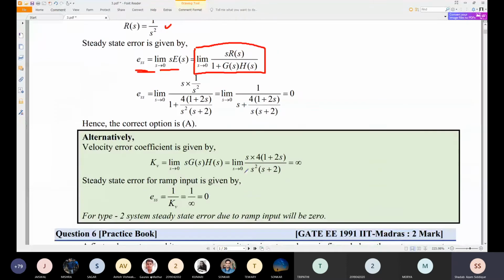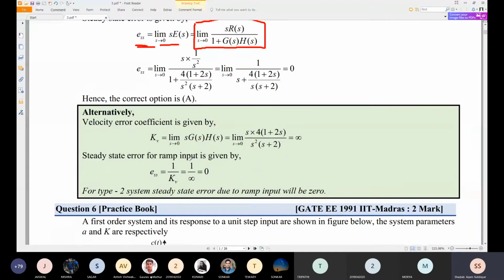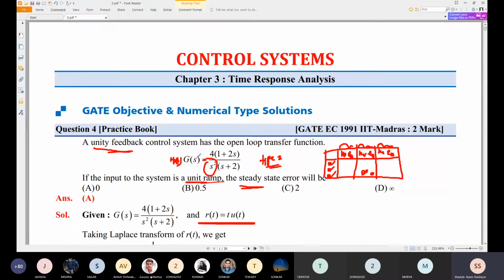Alternatively, same thing is given here: Kv is equal to limit s tending to 0 of sG(s). If you have not remembered that table, or if you are not aware of that table, you can go through this formula, the static error coefficient. That is Kv equal to limit s tending to 0 of sG(s)H(s). G(s)H(s) is having s square, so we'll get infinity value. And ess for the ramp input will become 1 by Kv, which is 1 by infinity, equal to 0. So it's a very simple problem that was asked for 2 marks.